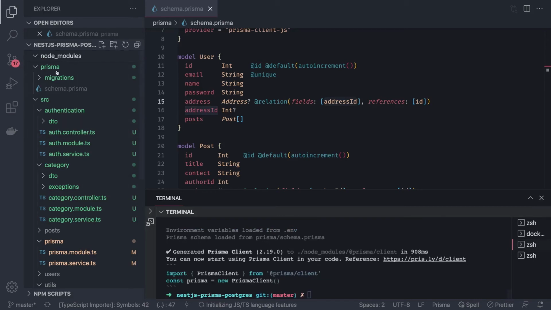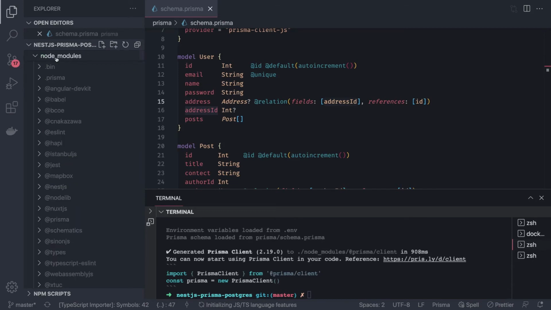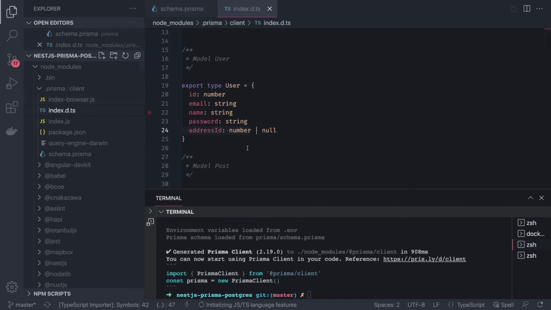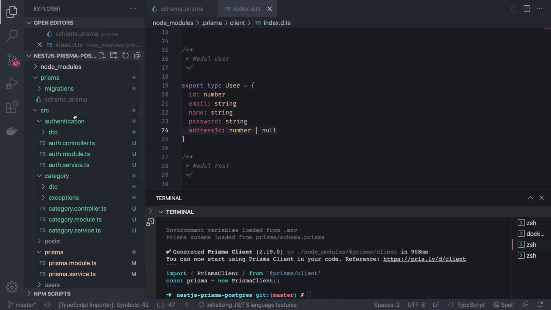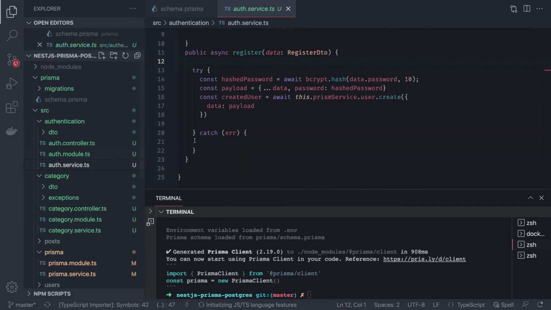Not modules. And here is our Prisma client, and you can see address ID is null or number. Now it should allow us to create a user without address. Here we are inside auth service. It works, right? Now it is accepting this, and we are able to create a user without address.